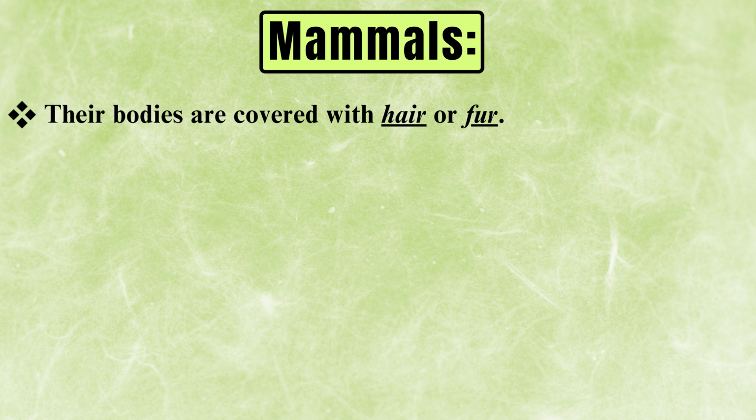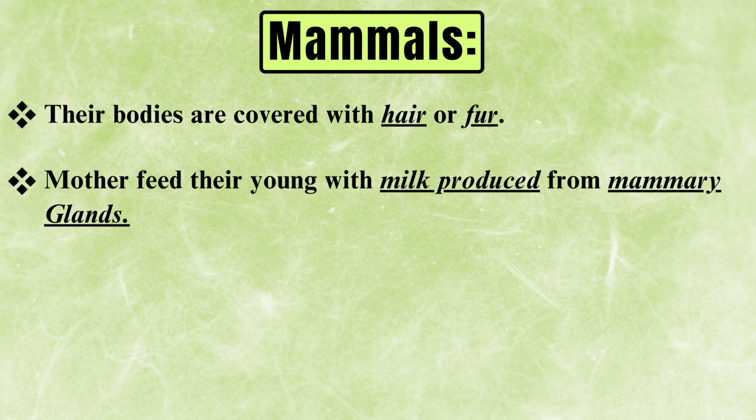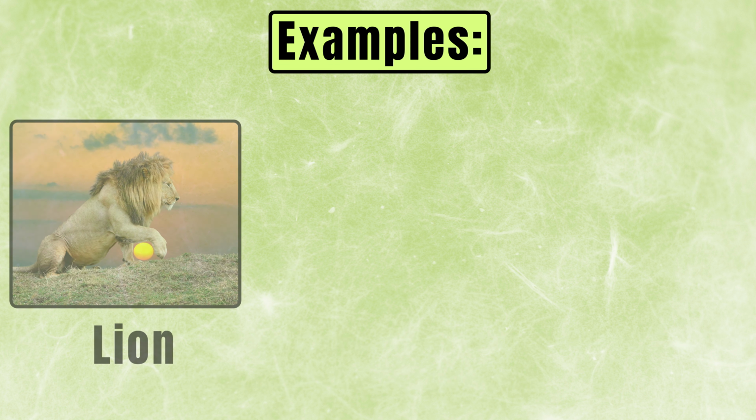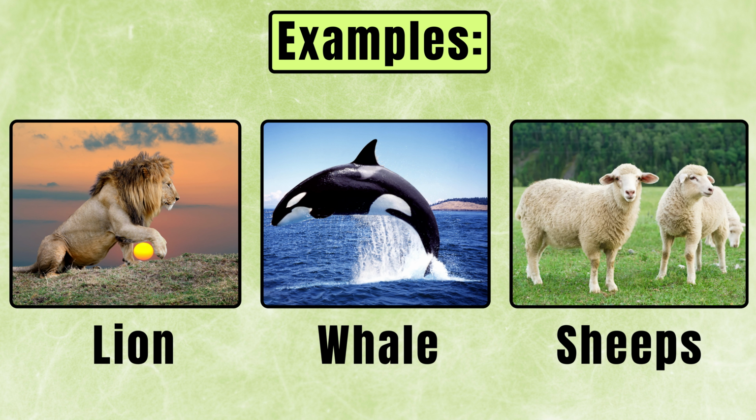Now we'll talk about the mammals. Their bodies are covered with hair or fur. Mothers feed their young with milk produced from mammary glands. They are warm-blooded. They give birth to live young, except monotremes such as spiny anteaters and duck-billed platypus. Examples are here: lion, whale and sheep.